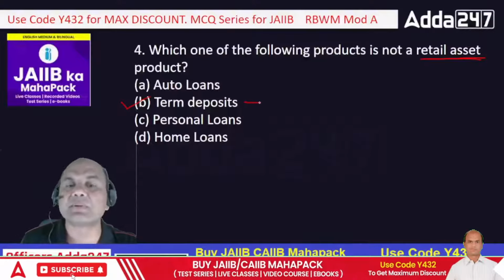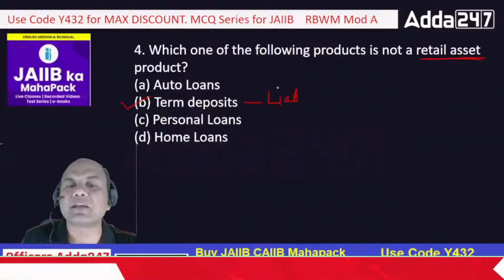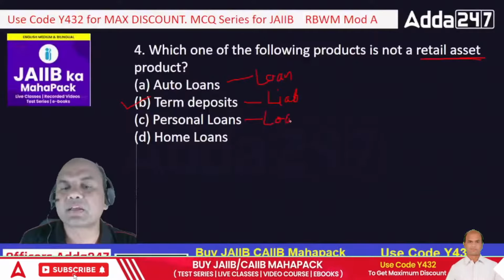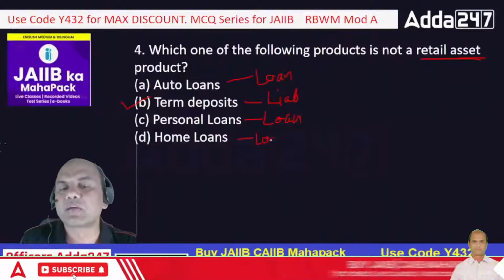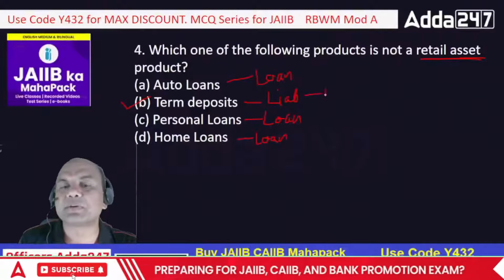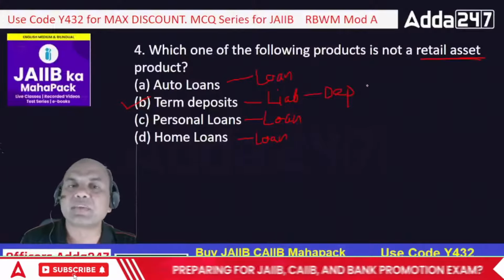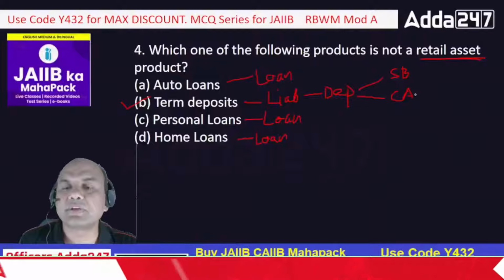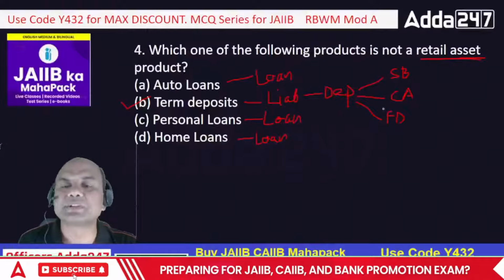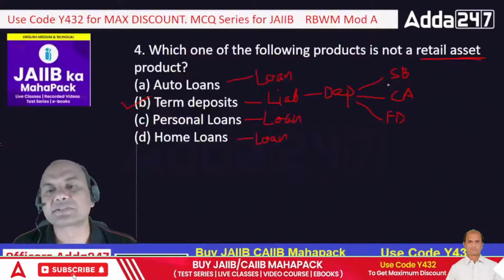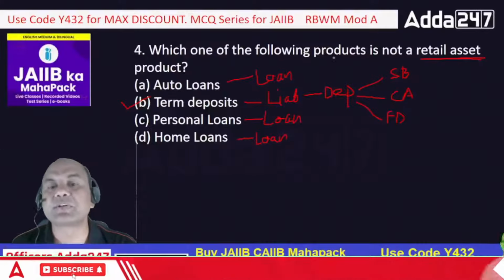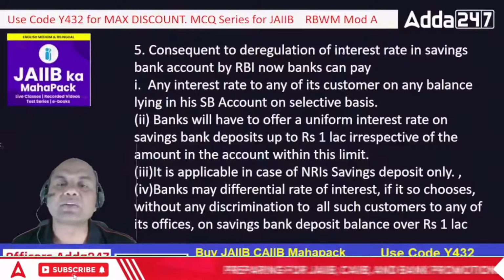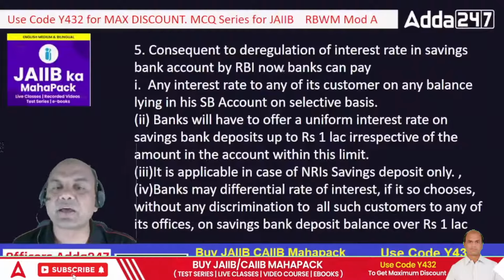It is a retail liability. Term deposit is a liability, right? Remaining everything is a loan. This is a loan. This is a loan. This is a loan. But what is this? This is a deposit. Deposit is always considered as a liability. What are the 3 types of deposits? Saving, current, and FD, or term deposits we call it. So these are liability products, not retail asset products. So which one of the products is not a retail asset? That is B. Correct.